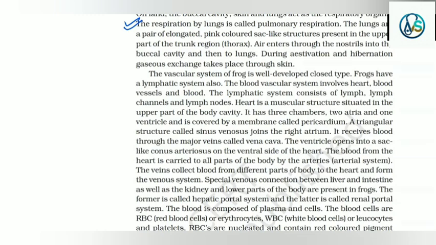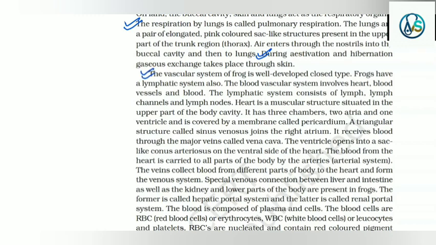The lungs are a pair of elongated, pink-colored sac-like structures present in the upper part of the trunk region, that is the thorax. Air enters through the nostrils into the buccal cavity and then into the lungs. During estivation and hibernation, gaseous exchange takes place through the skin.